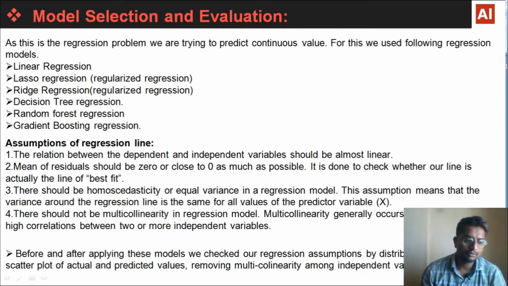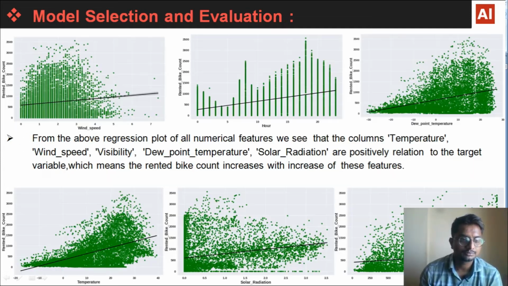Before and after applying these models, we checked our regression assumptions by the distribution of residuals, scatter plot of actual and predicted values, and removing multi-collinearity among independent variables. The multi-collinear features we have already removed, and this linear relationship we'll check in the next slides. And for the second and third assumptions, we will check them after applying the models.